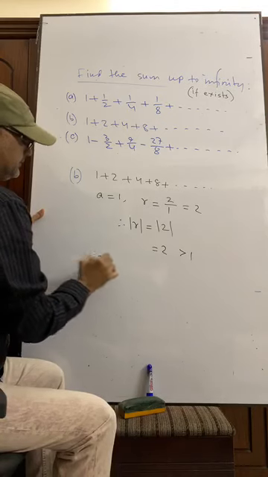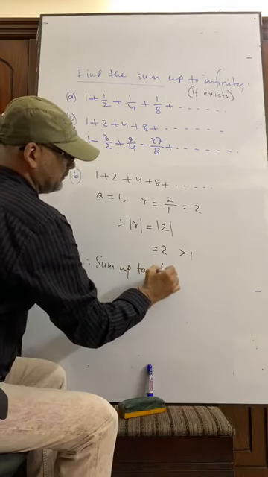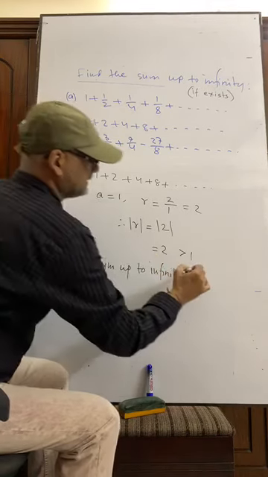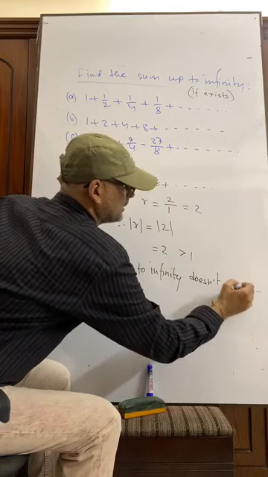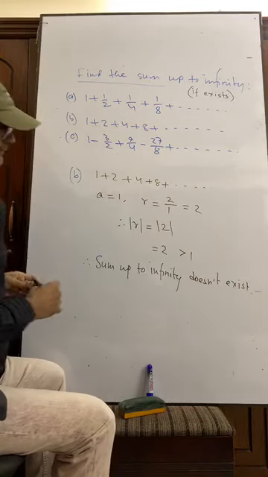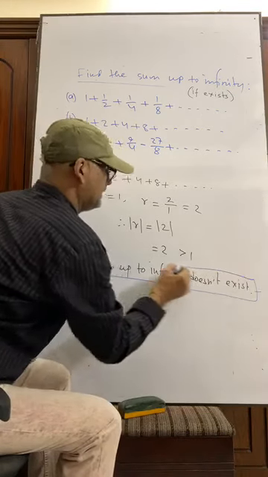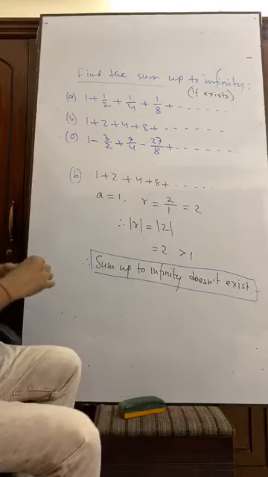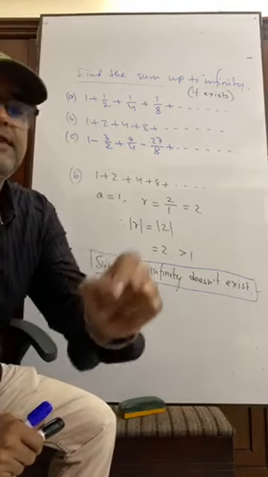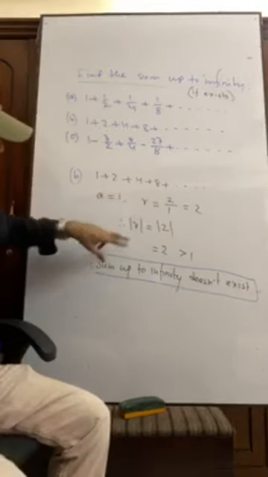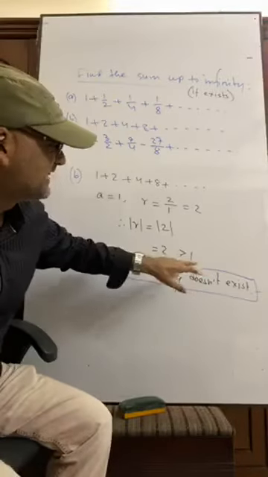Sum up to infinity does not exist. As I told you, the absolute value of R will be less than 1. But here, the absolute value of R is equal to 2, which is greater than 1.